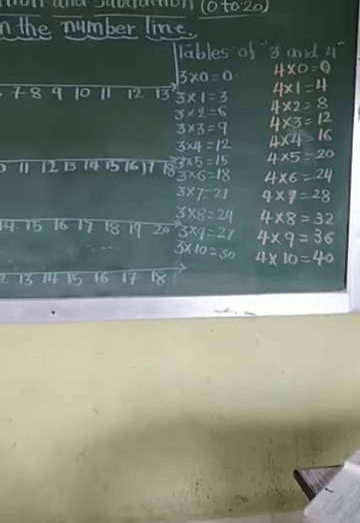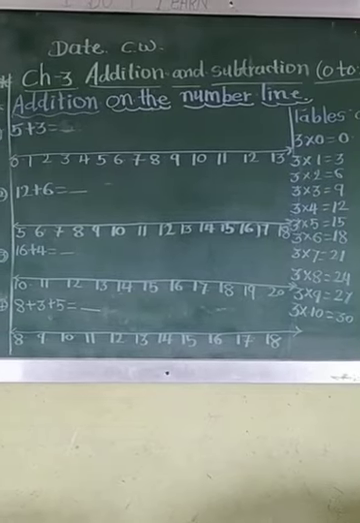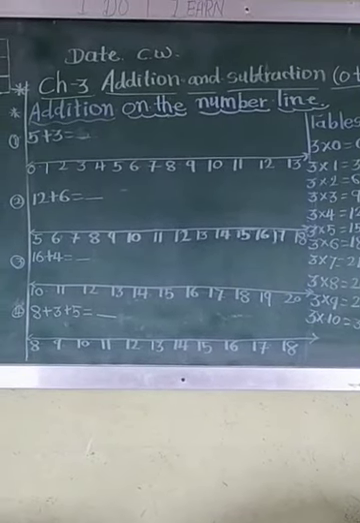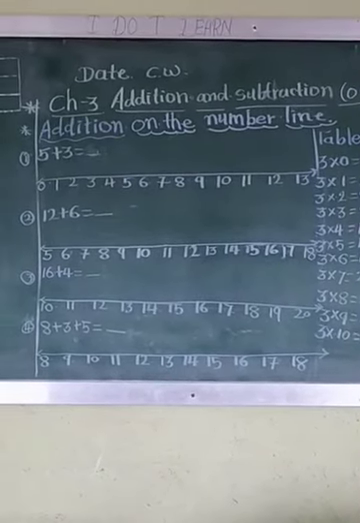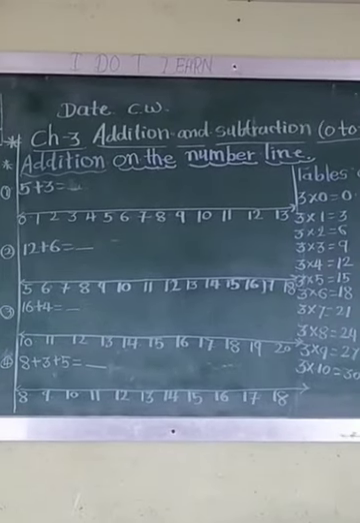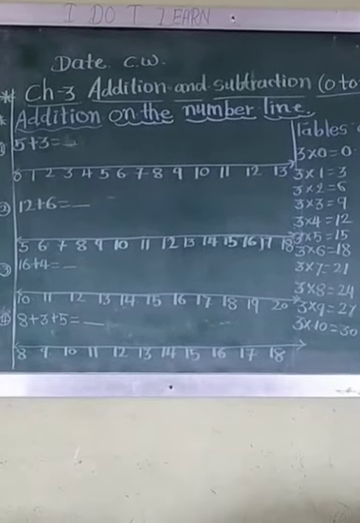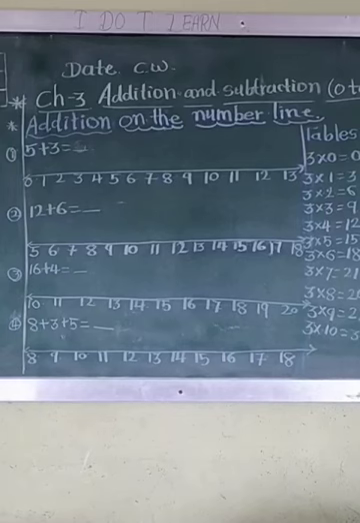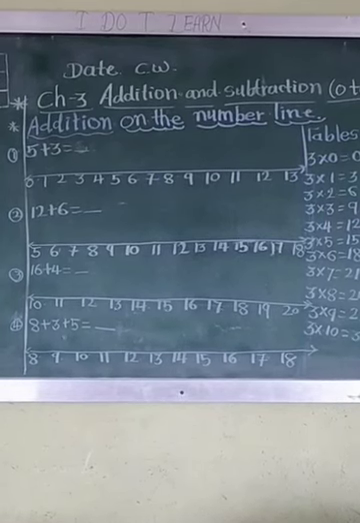Okay, today we have one new topic: addition on the number line. What is this? This is addition on the number line. Let's see how to do addition on the number line. It's so easy. It's just forward counting only.